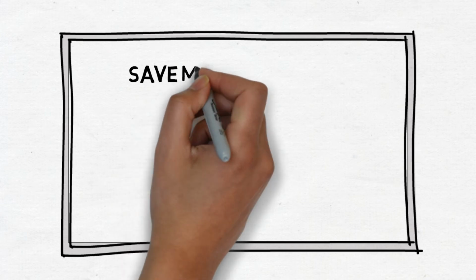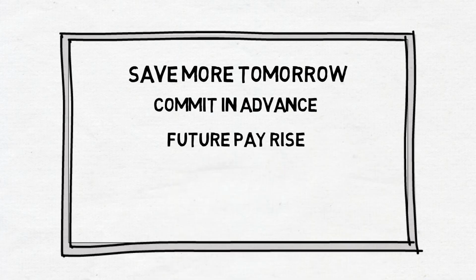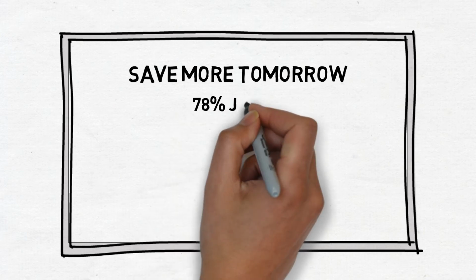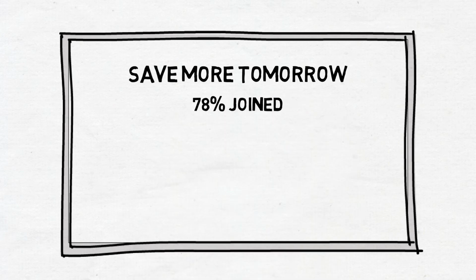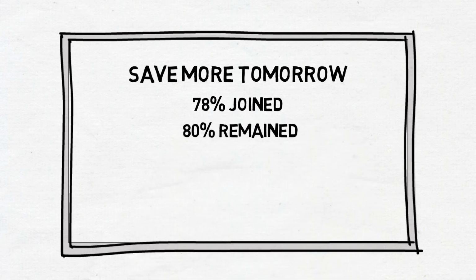Mr. Econs then tells Jack about a savings program in the US called Save More Tomorrow. The program works by getting people to commit in advance to allocate a portion of their future pay rise towards retirement savings. In this experiment, 78% of the employees who were asked joined the program. 80% remained through the fourth pay rise.